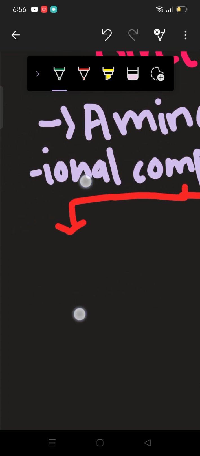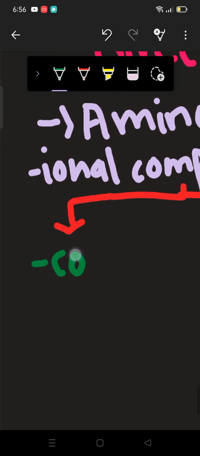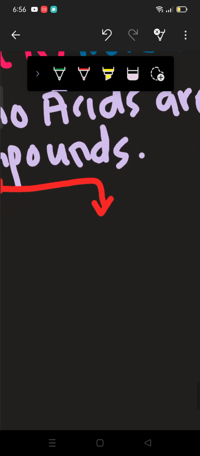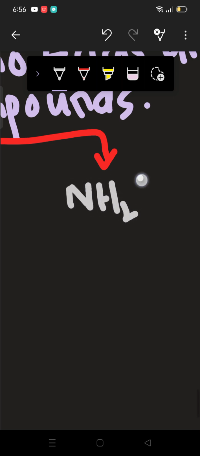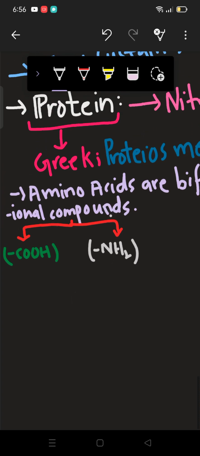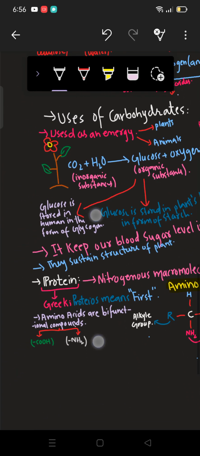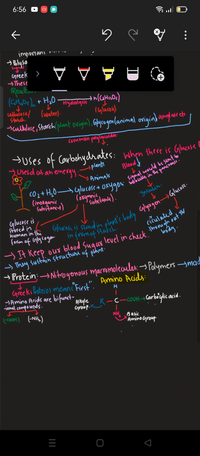The first one is carboxylic, or you can also write amine group. And here we do have amine group. Alright, so carboxylic and amine group we do have in the amino acids. That's why these are known as bifunctional.